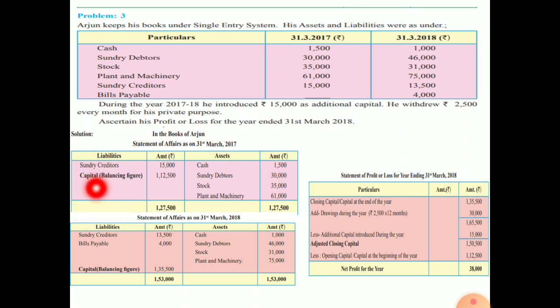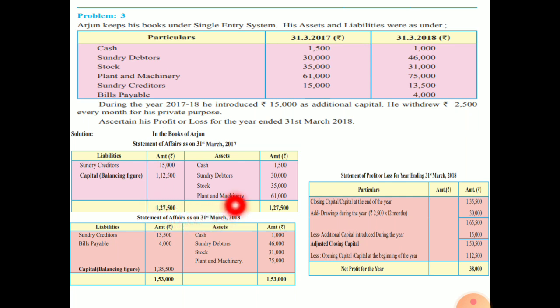So you have the capital, that is the balancing figure, of rupees 1,12,500. That is 1,27,500 less 15,000, which gives you 1,12,500. This is your statement of affairs as on 31st March 2017. The next step is that you need to prepare the statement of affairs to find out the closing balance.